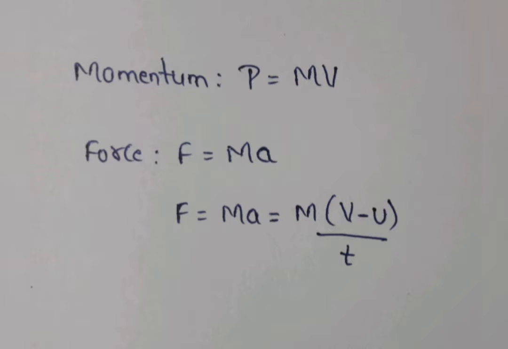We know that momentum P is equal to mass into velocity, and F is equal to ma according to Newton's second law, that is, ma is equal to m into (v minus u) divided by t. We can write F is equal to m into (v minus u) upon t.